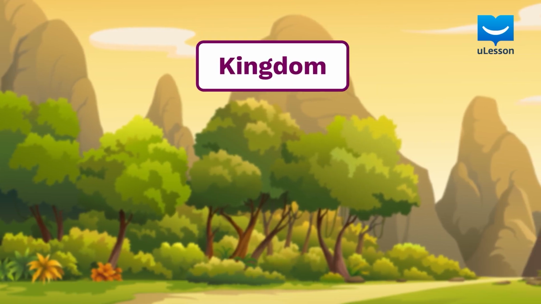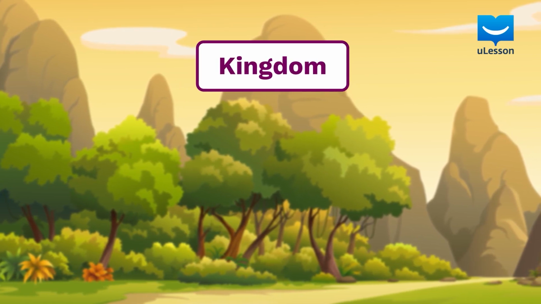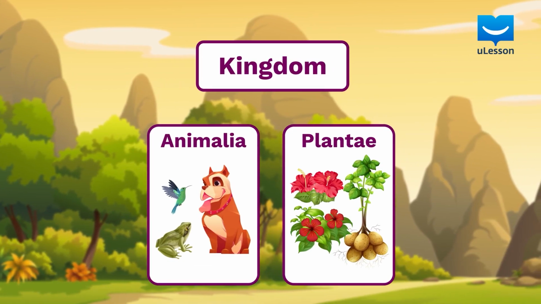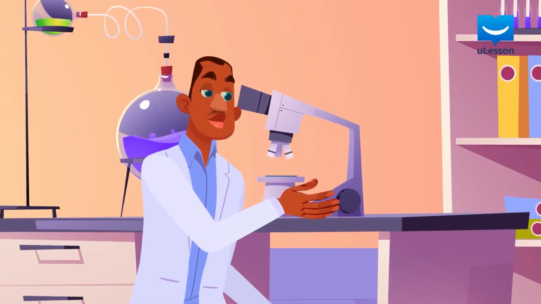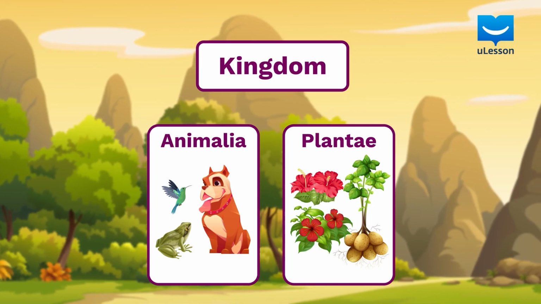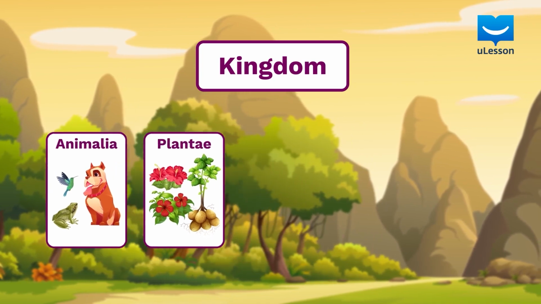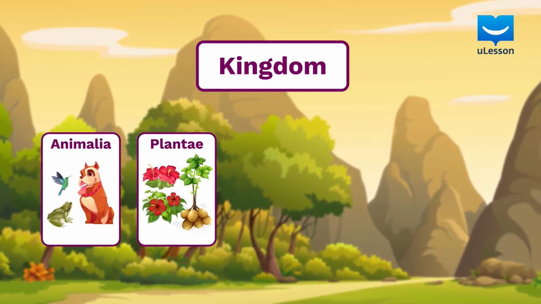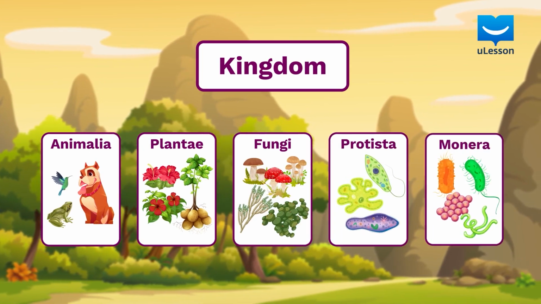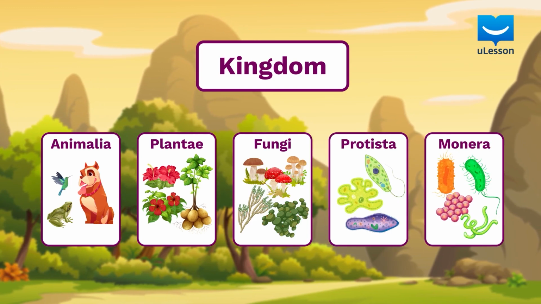The kingdom is the highest group and is the most elaborate division. Linnaeus named 2 kingdoms, the plant kingdom and the animal kingdom. However, from research by scientists over time, we have seen that there are other kingdoms. So let me give you all the kingdoms right now. We've got kingdoms: Animalia, Plantae, Fungi, Protista, and Monera. These are the 5 kingdom classifications. Humans and other animals belong to the kingdom Animalia, while plants belong to kingdom Plantae.